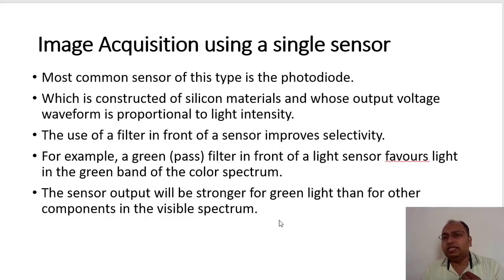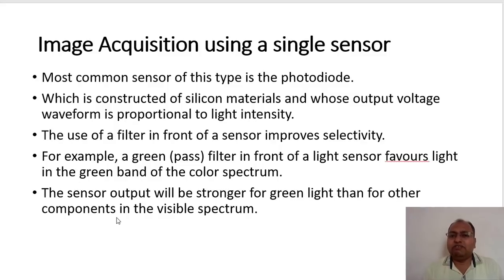More wavelengths related to that particular color will be transferred more efficiently, and all other color wavelengths will be transferred with attenuation, right? So you will get a stronger output voltage waveform related to the green color.